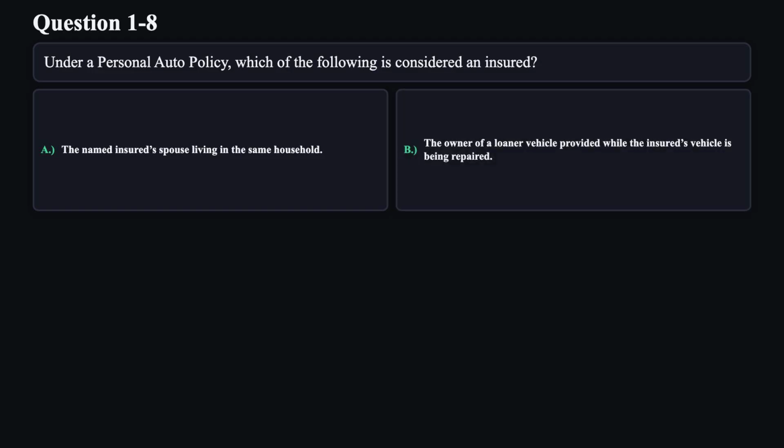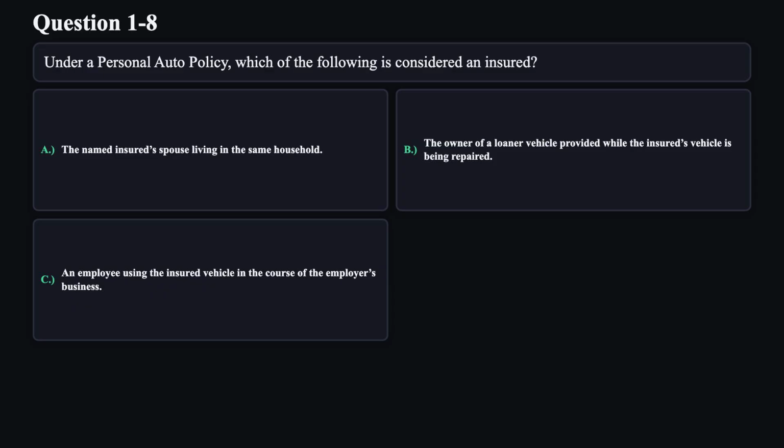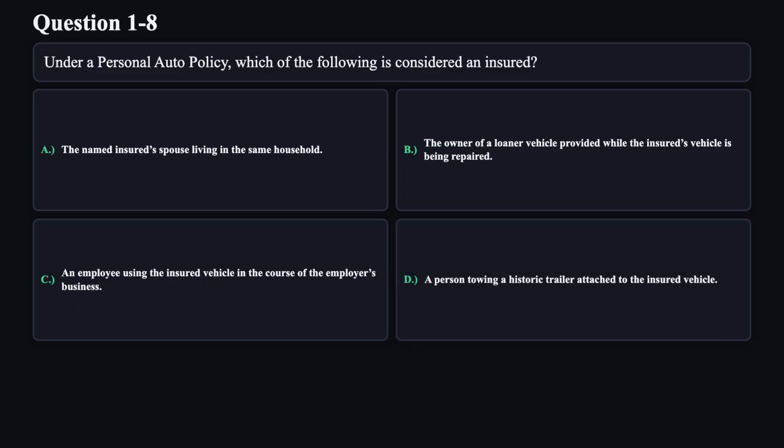B. The owner of a loaner vehicle provided while the insured's vehicle is being repaired. C. An employee using the insured vehicle in the course of the employer's business. D. A person towing a historic trailer attached to the insured vehicle.